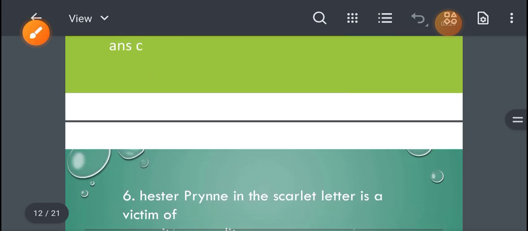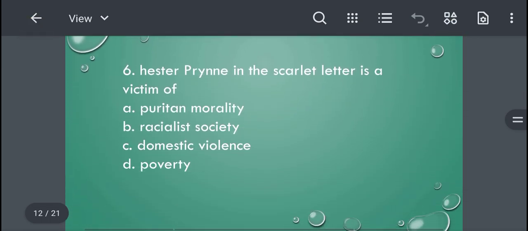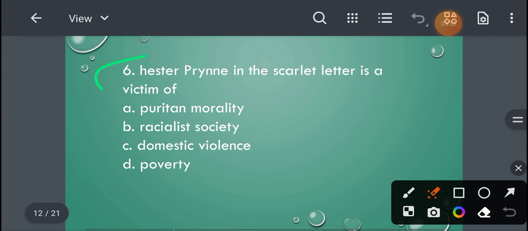Now the next question is Hester Prynne. Hester Prynne in The Scarlet Letter is a victim of option A Puritan morality, option B racialist society, option C domestic violence, and option D poverty. So Hester Prynne in The Scarlet Letter is a victim of, and the right answer for this question will be Puritan morality.